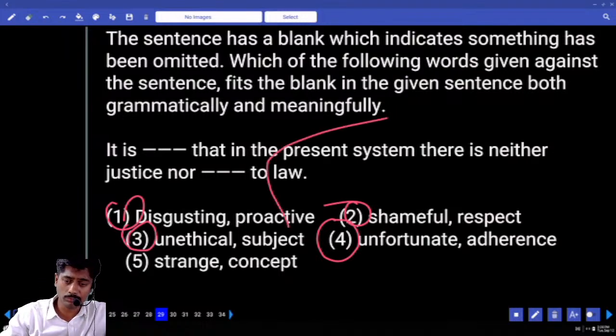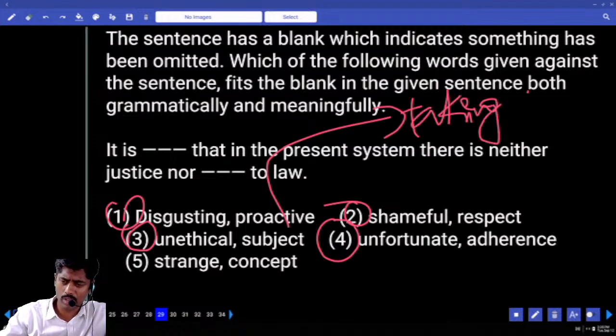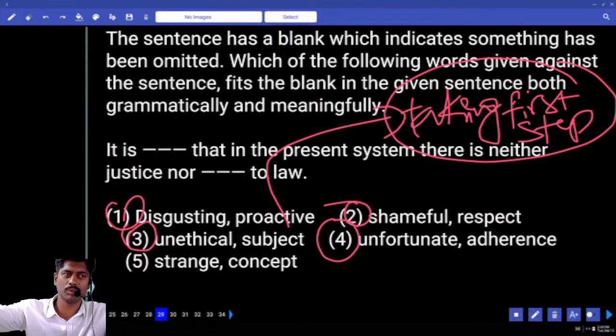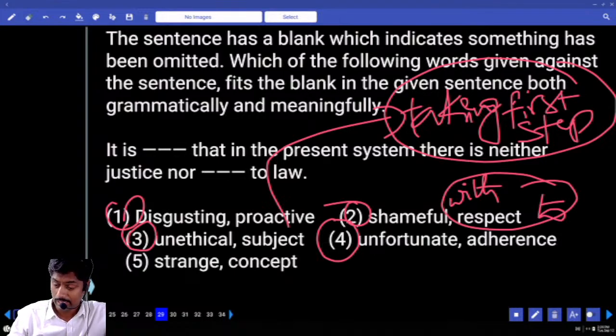You know, proactive. Taking the first step is called proactive. Like being a leader. If some accident happens, some people go fast, some people wait and see. People who go and help, they are proactive people. Respect, with respect to is one phrase, and show respect should be there here.